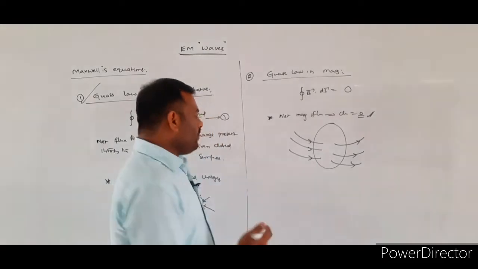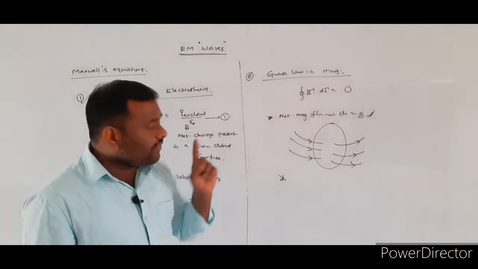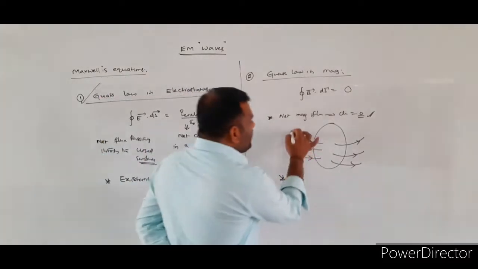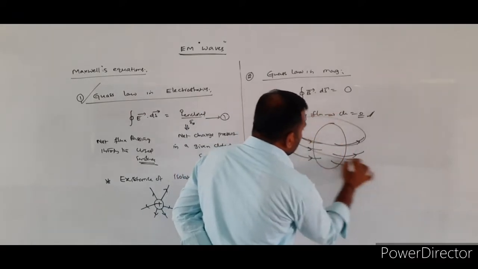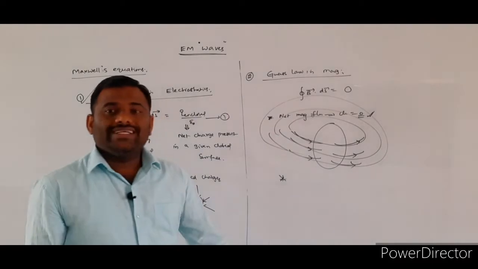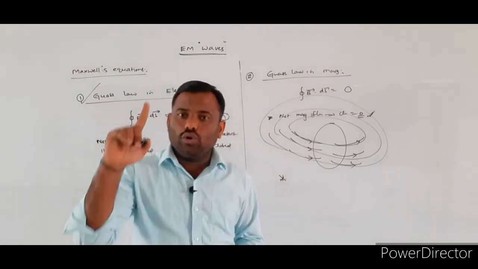And one more point given by the Gauss law in magnetism: whatever lines of force exist in the case of magnetism, these lines of force are closed loops. In the case of electrostatics, the electric field lines are not closed loops.